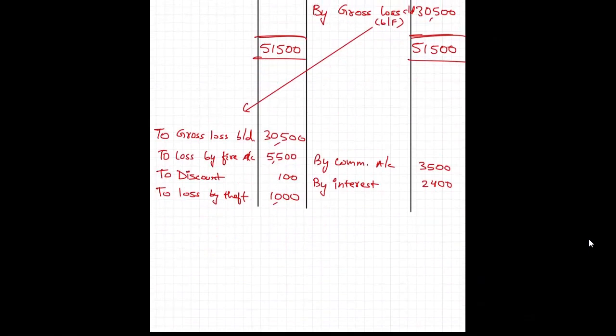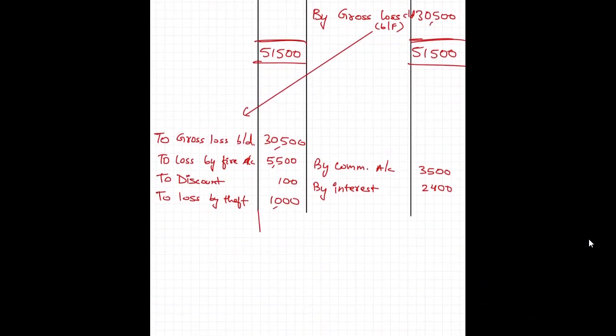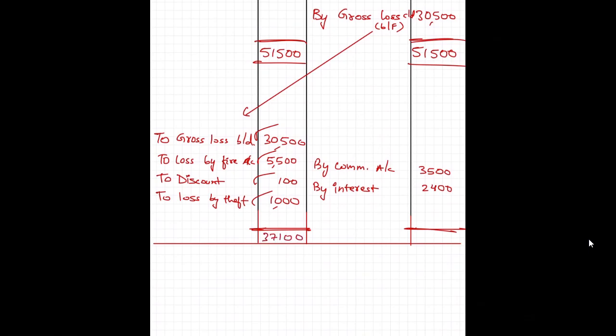Now let's do the totals over here. So on the debit side, we have 30,500, 5,500, 1,000 and 100. So the total is 37,100.